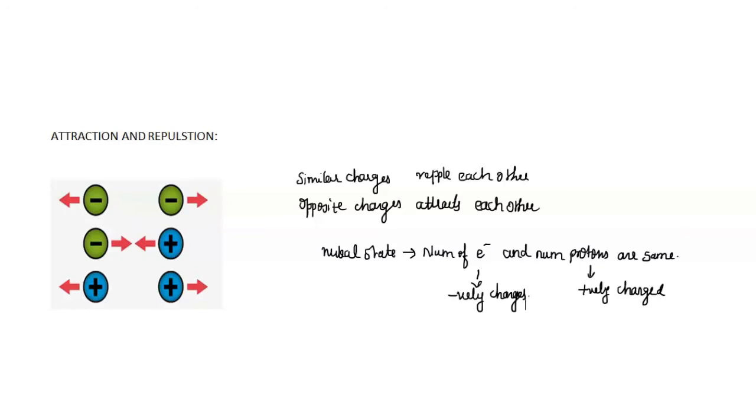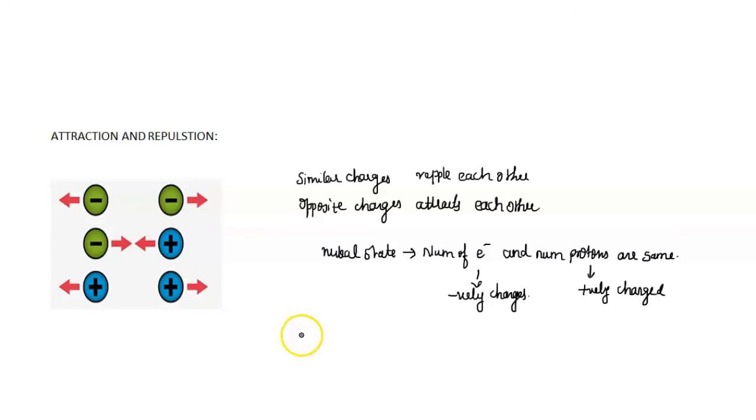So we can say that an object is positively charged when it has more positive charge, that means less negative charge. The body becomes positively charged or negatively charged because of the electrons. So depending upon the number of electrons, the object becomes either positively charged or negatively charged.